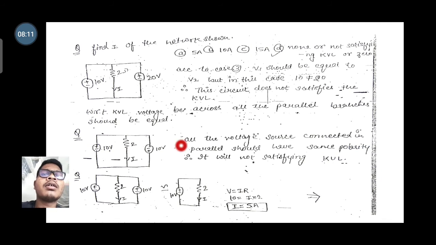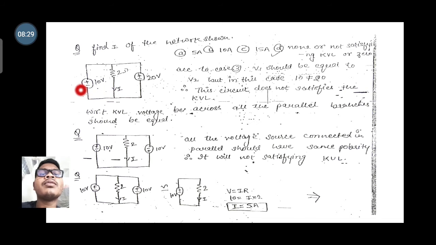Now let's discuss some problems. So see problem number 1. Here it is asking about finding the current across this resistance. Okay, so find I of the network. So it is asking about finding the current.